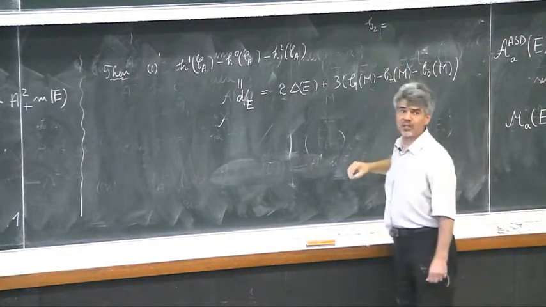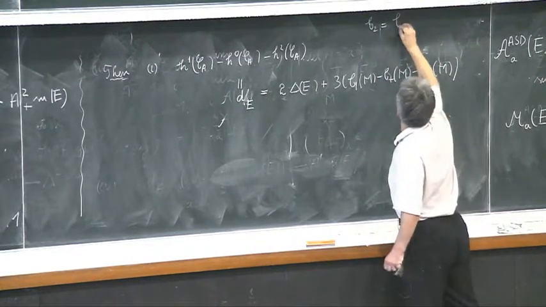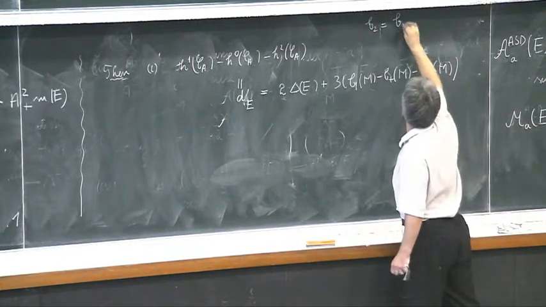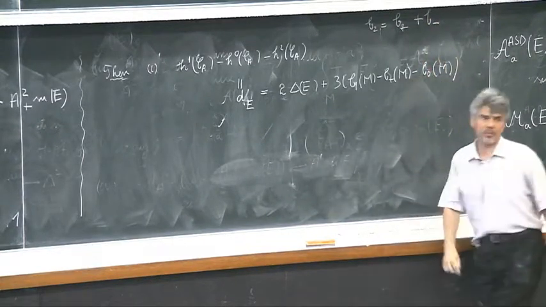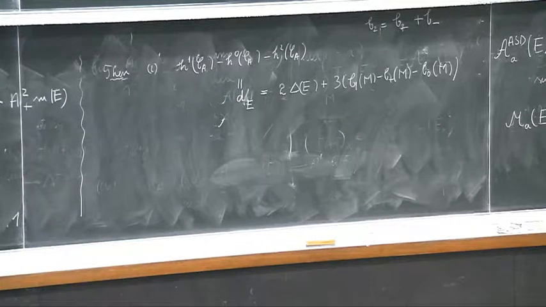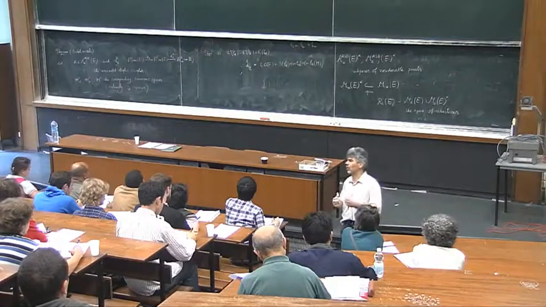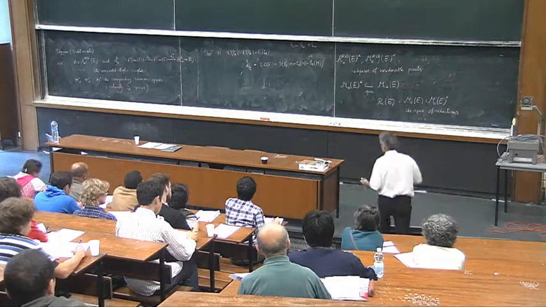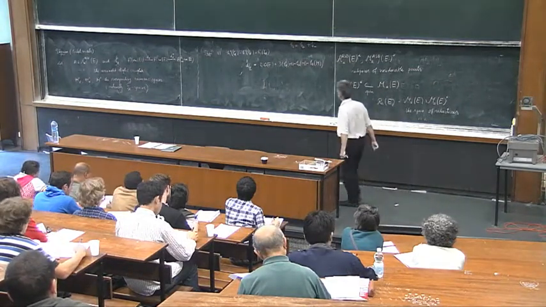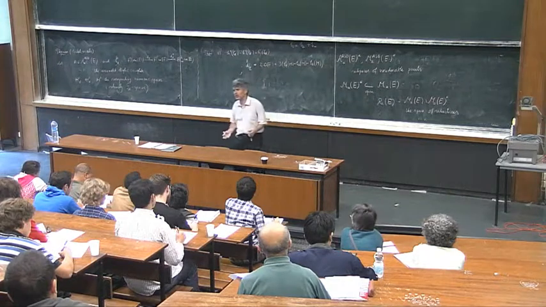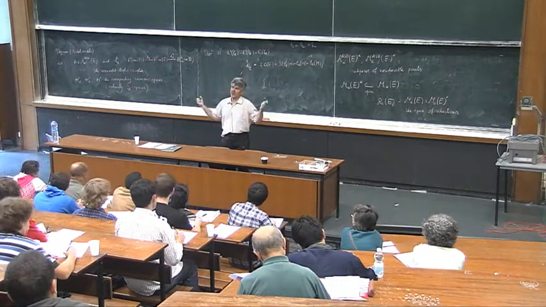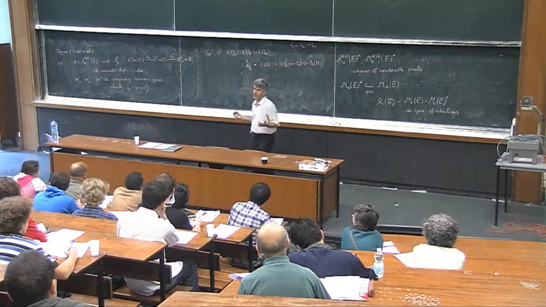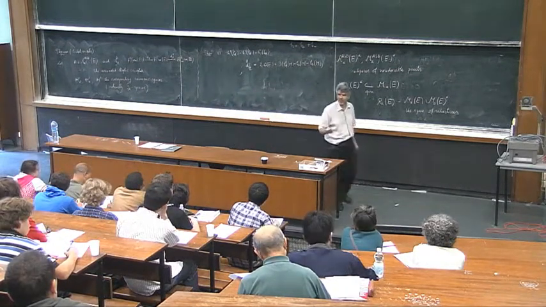Then using the intersection form, you can decompose b_2. You look at the intersection form, you regard it as a symmetric bilinear form on H^2 of M, for instance, and you look at the signature of this bilinear form, the theory of quadratic forms over R, and you get a b_+ and a b_-.